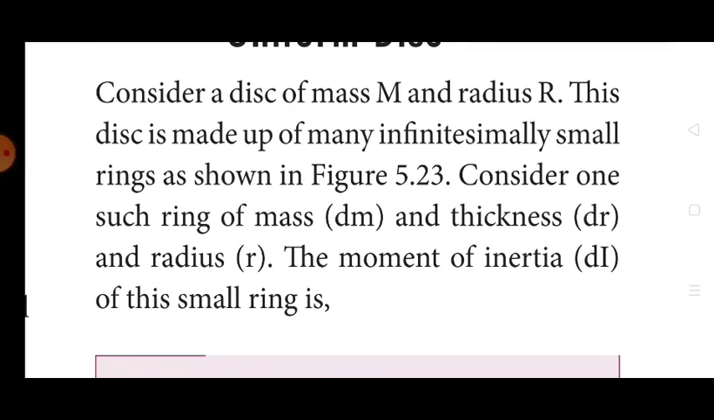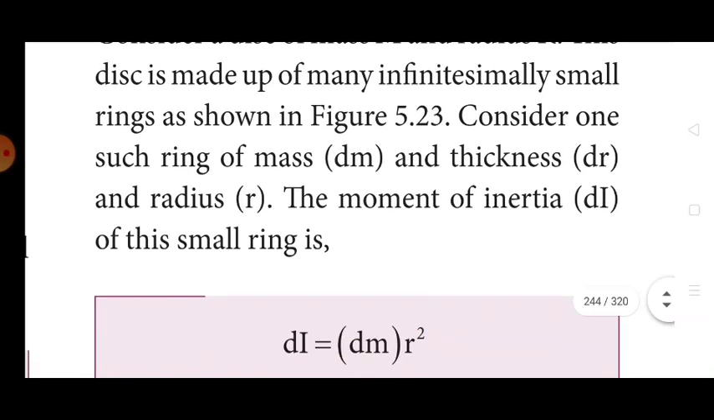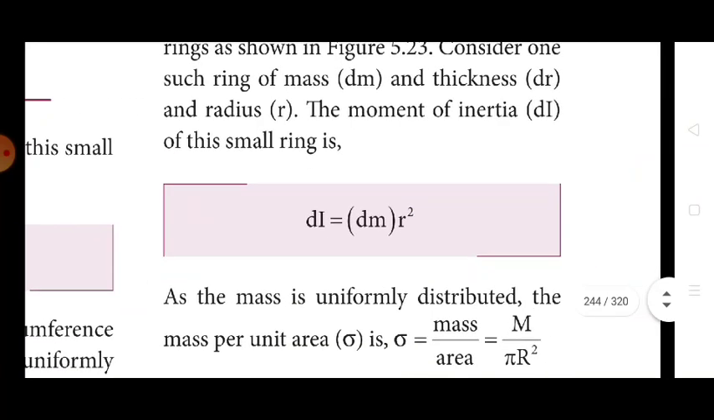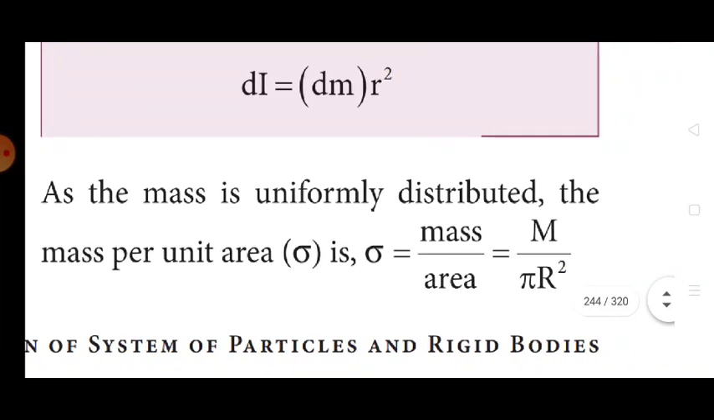Consider one such ring of mass dm and thickness dr and radius r. The moment of inertia dI of this small ring is dI = dm r². As the mass is uniformly distributed, the mass per unit area sigma is equal to mass by area, which is M by pi r².